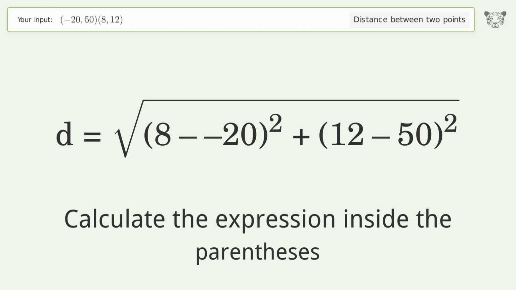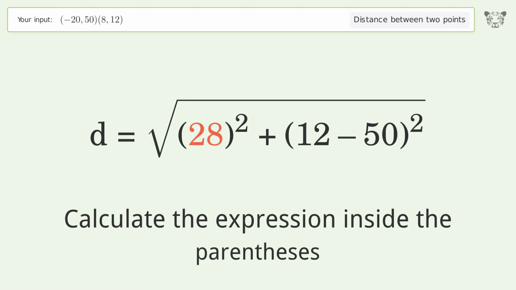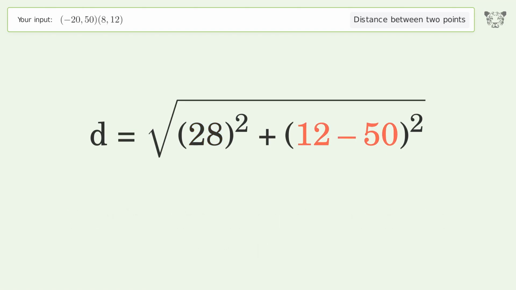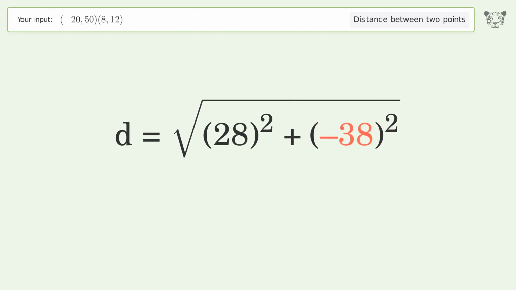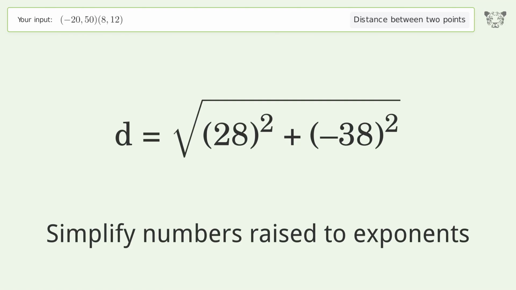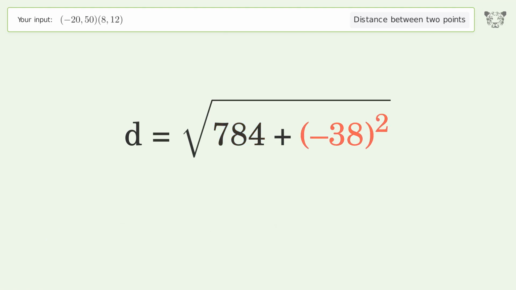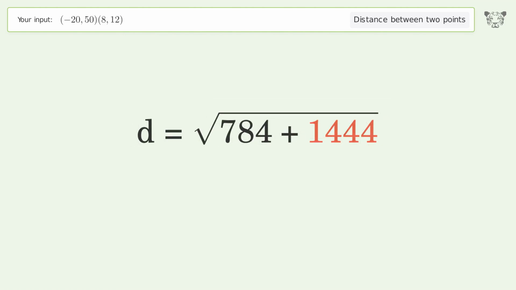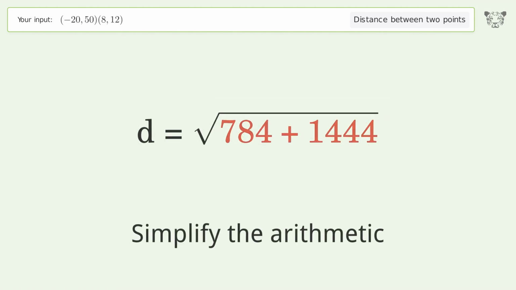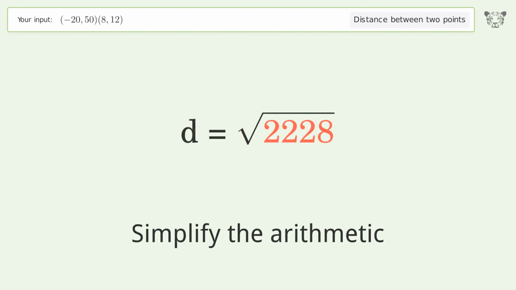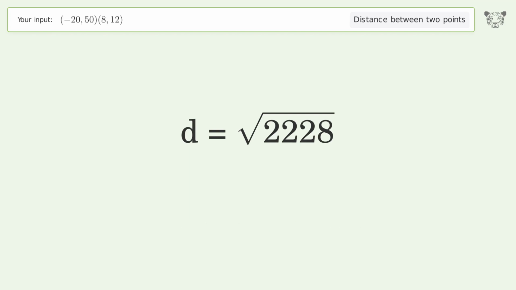Calculate the expression inside the parentheses. Simplify numbers raised to exponents. Simplify the arithmetic. And so the distance between the 2 points is the square root of 2,228, or 47.202.